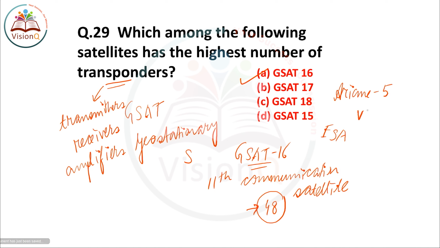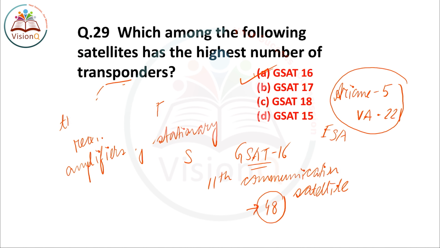Ariane 5 VA221. So this was the name of the space vehicle which launched this satellite GSAT-16. The right answer of this question number 29 is option number A, GSAT-16. So let us see the next question of today's series, question number 30.